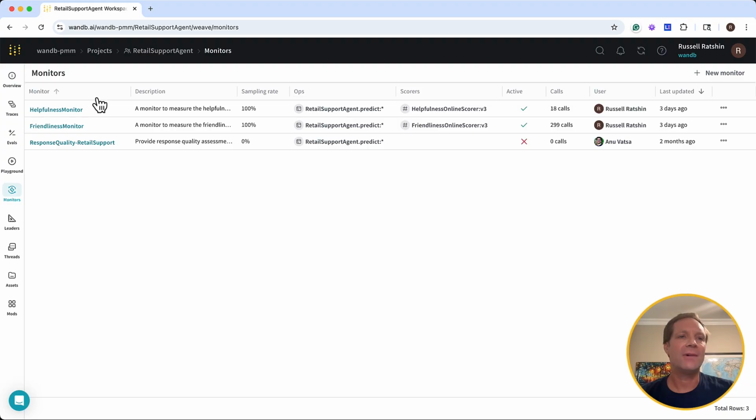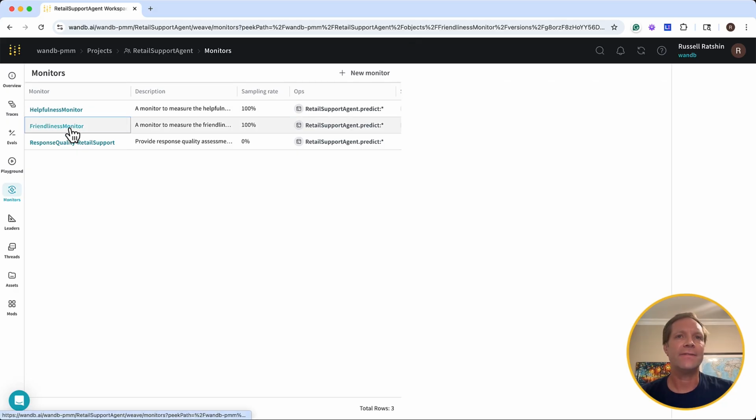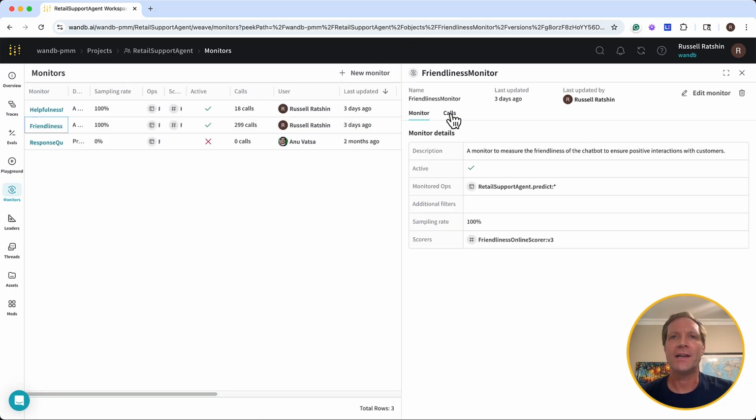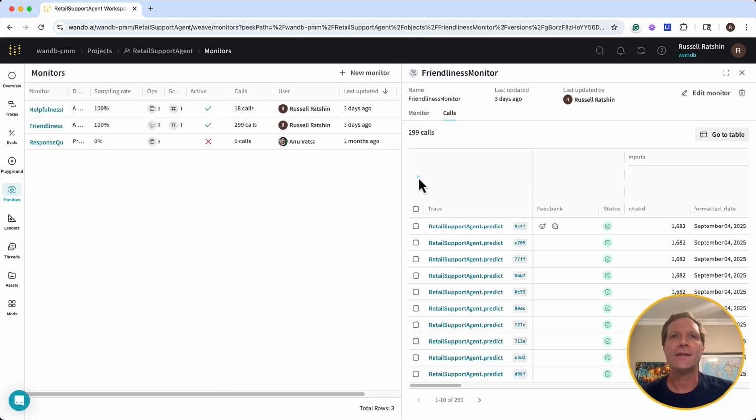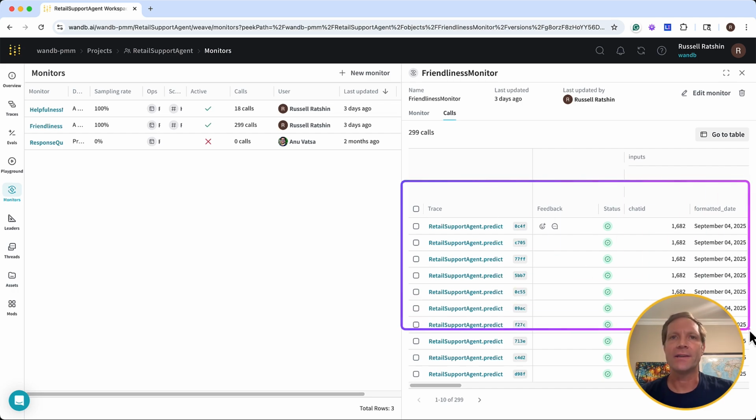Here we've got a couple of monitors, a helpfulness monitor and the friendliness monitor that I mentioned a moment ago. And if I click on the friendliness monitor, we can see all of the monitor details, plus all of the calls that have triggered this monitor.